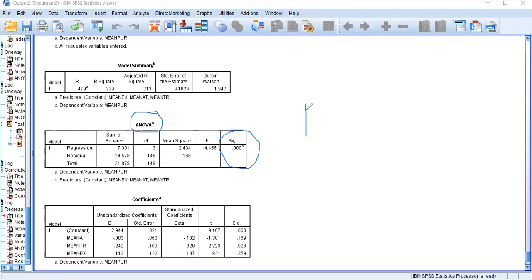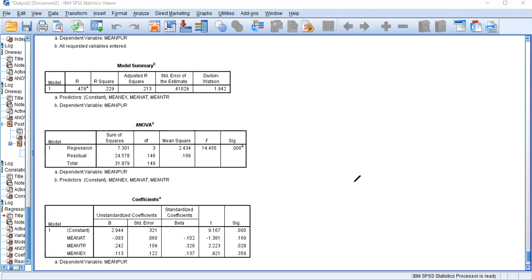Now, as usual, since the p-value or sig value is less than 0.05, you can conclude that the model is statistically significant. That means the influence of the 3 independent variables on the dependent variable is statistically significant. Overall, the model including the 3 variables is statistically significant.